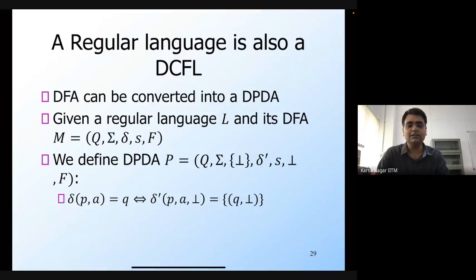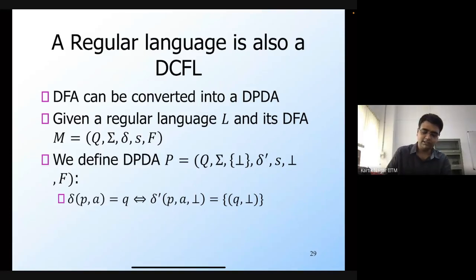Since the DFA is deterministic, if you're given the DFA whose transition function is delta, then in the DPDA, the transition function delta prime is simply going to mimic delta. So if delta of P comma A is equal to Q in the DFA, then delta prime of P, A, bot is going to be equal to Q comma bot. So you're just going to ignore whatever is on the stack. Bot is on the stack, so you pop it and push bot again.